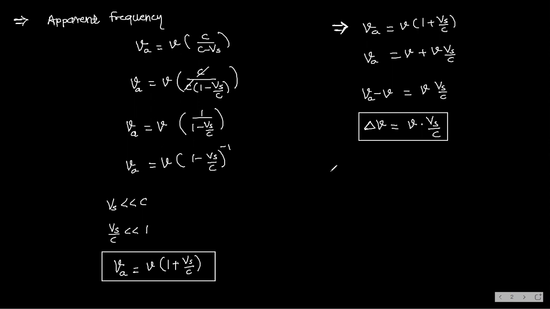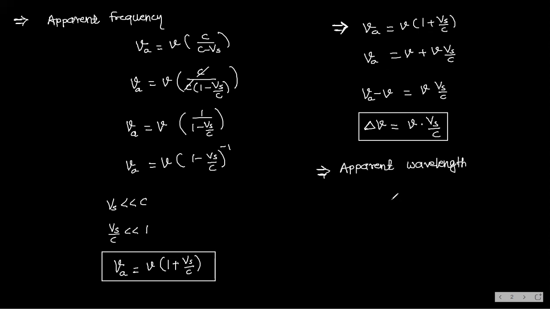Right? So let's take this formula again. Now for apparent wavelength, what I am doing, listen carefully.